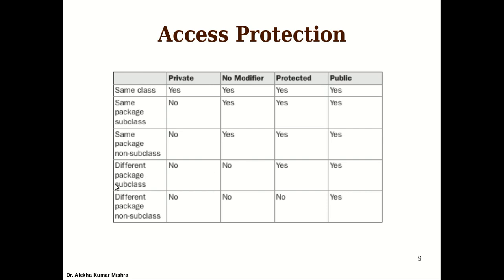But since it's a subclass of the class C1 belonging to package 1, it can access the protected members because it is inheriting that class, even though it belongs to the other package. But when it comes to a class which belongs to a different package and is not a subclass of C1, in that case it can only access the public members. It cannot access private, default access, or protected ones. It has access only to the members which have been explicitly declared as public.